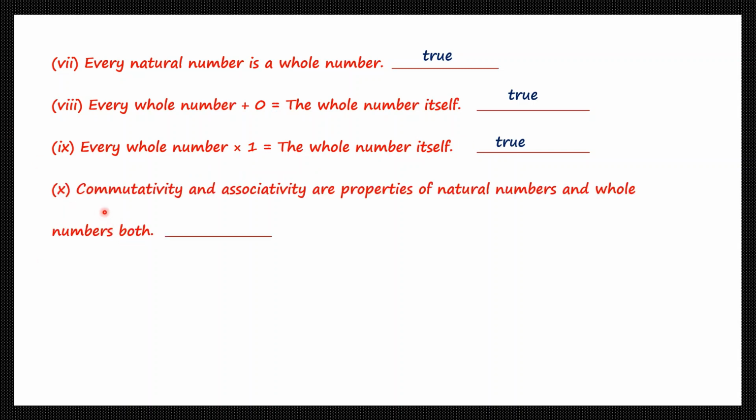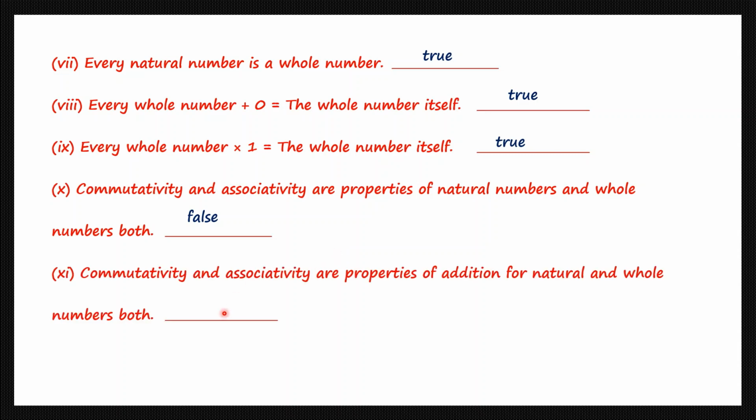Question 10. Commutativity and associativity are properties of natural numbers and whole numbers both. Now, the commutative property we learned and the associative property we learned. Now, these are properties of natural numbers and whole numbers. That statement is false because they are properties of addition of natural numbers and whole numbers. So, this statement is false.